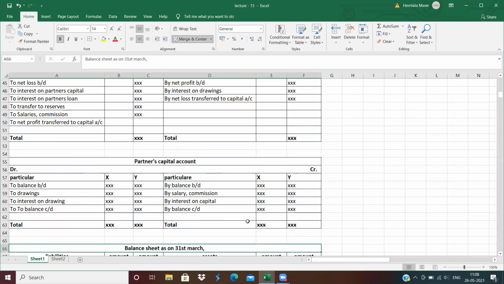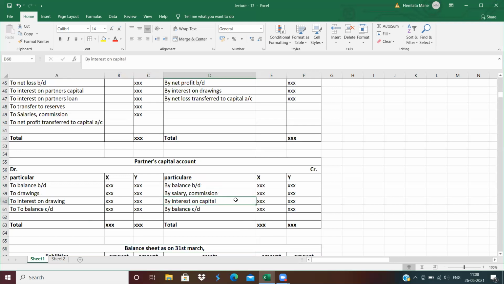Next is partners' capital account or partners' current account. Whatever information is given, if there is a fluctuating capital account, then you have to prepare the capital account. If fixed capital account, then you have to prepare the current account. You don't need to think that if the question gives the current account, then you should prepare it. If the current account is not given in the question, then don't prepare it.